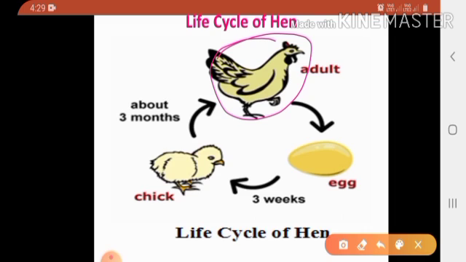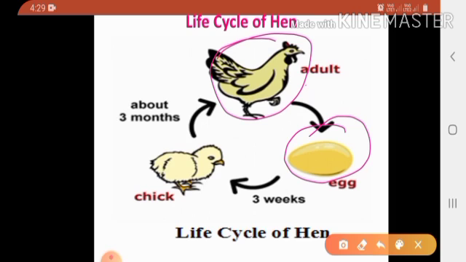The hen sits on its eggs to hatch them. Hatch means what? A hen sits on her eggs to give them warmth. Warmth means heat. Warmth is necessary for the chicks to grow in the eggs.